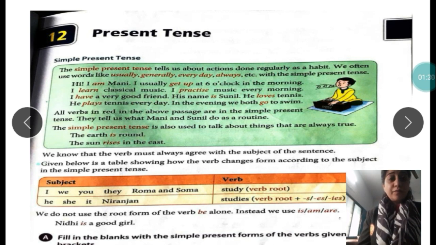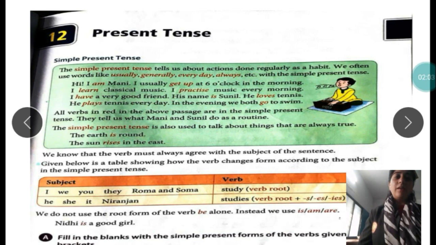Now one more fact you have to learn, students. The simple present tense is used to talk about things that are always true. For example, the earth is round, the sun rises in the east. So, these verbs, is and rises, are in the present tense, which is showing the truth. Now, students, one more thing we have to learn is that every sentence has a subject and a verb. We have already seen helping verbs and main verbs in the previous chapter.